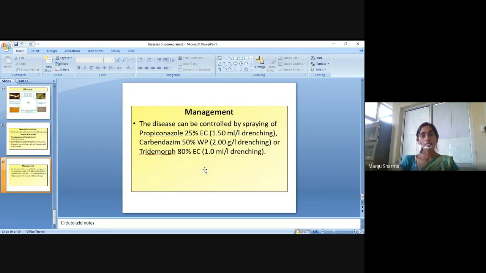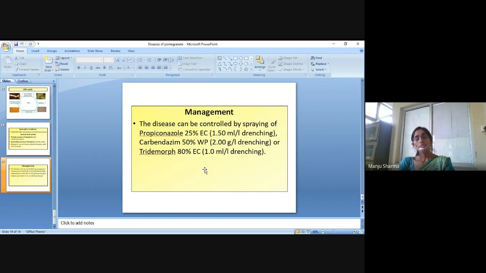Management: the disease can be controlled by spraying or drenching with propiconazole 25% EC at 1.5 ml per liter, carbendazim 50% WP at 2 gram per liter, or tridemorph 80% EC at 1.0 ml per liter.